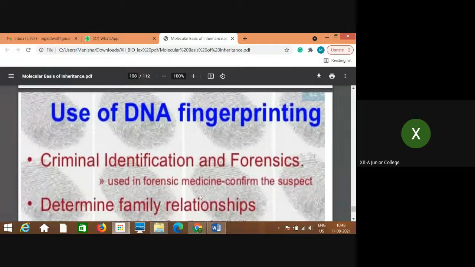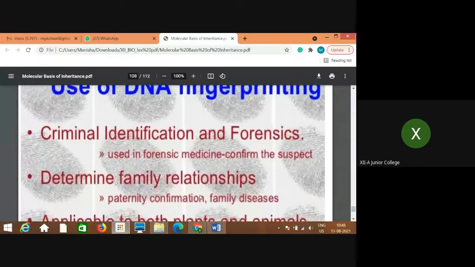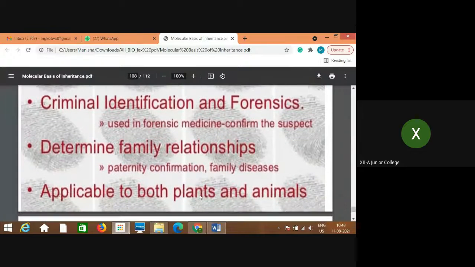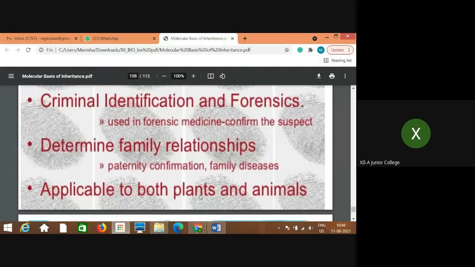Now we'll see what are the applications of DNA fingerprinting. First is criminal identification and forensics, used in forensic medicine to confirm the suspect.